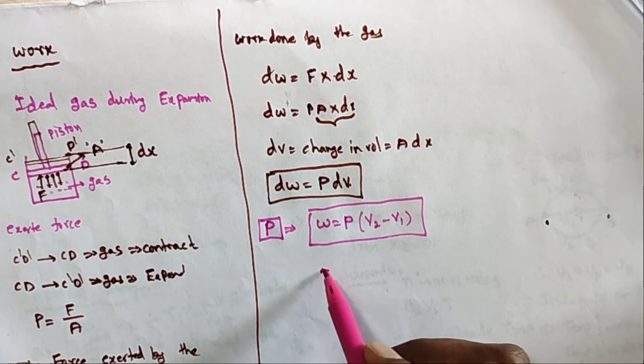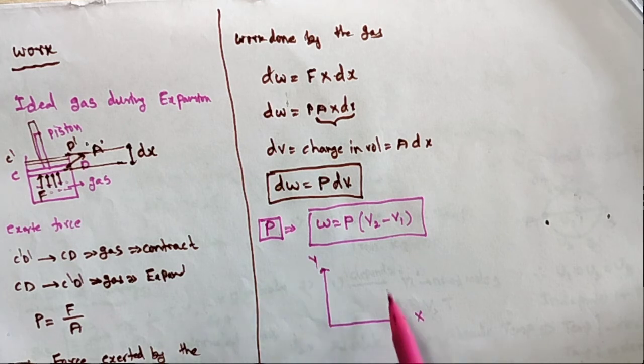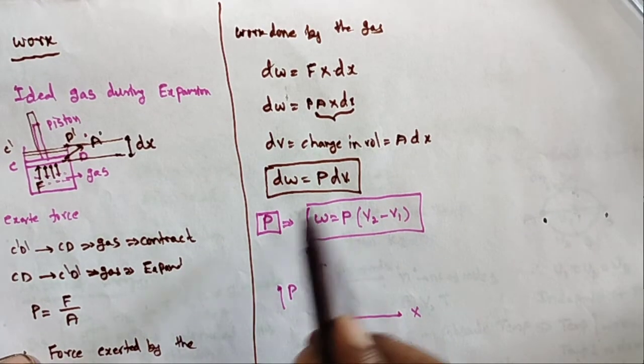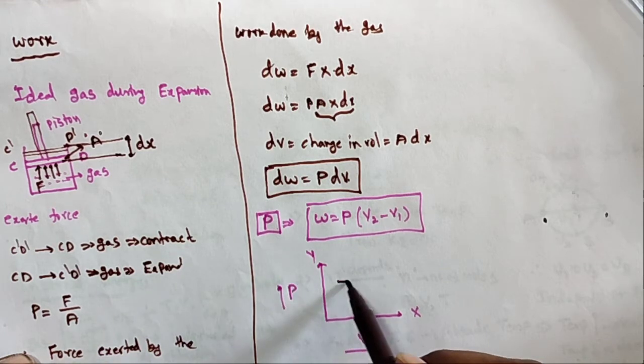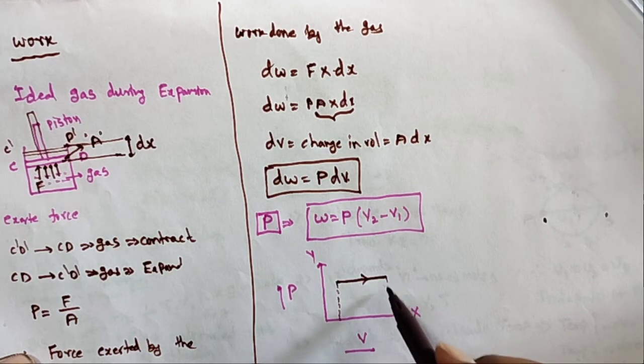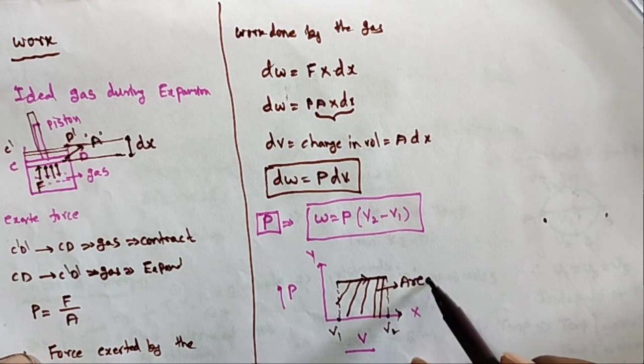So what is the graph here that I am taking? I am taking the x-axis and the y-axis. This is the x-axis, this is the y-axis. On the y-axis I am taking the pressure, and on the x-axis the volume. In this case the pressure is constant, so the line is parallel to the x-axis. This is the graph. We draw lines touching the x-axis at two points. The first point I am taking V1, the second point V2. So this is the area, and this area gives the work done.